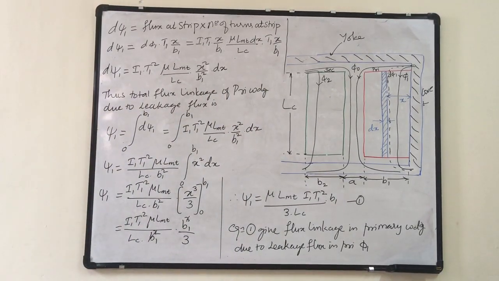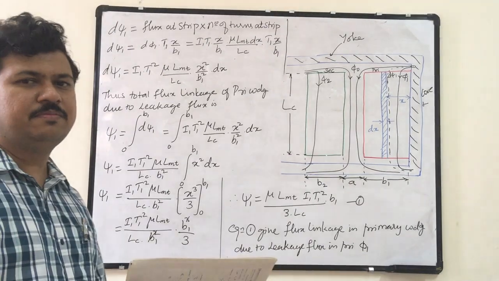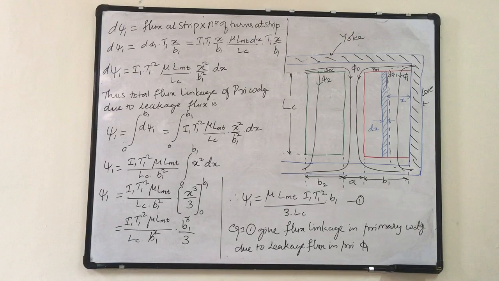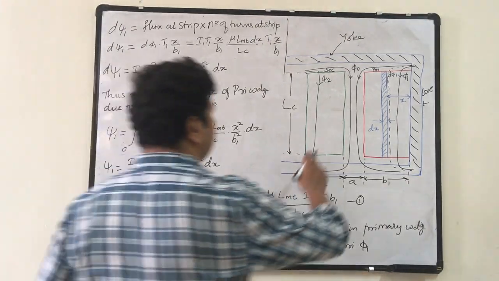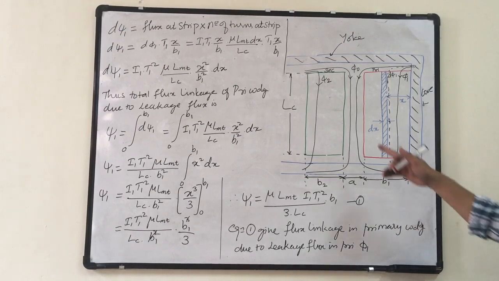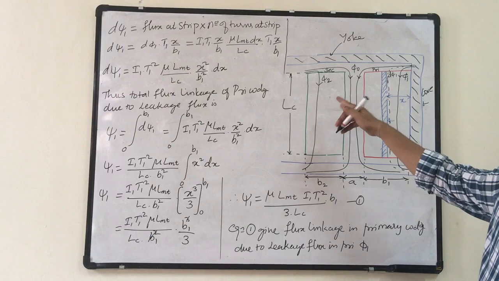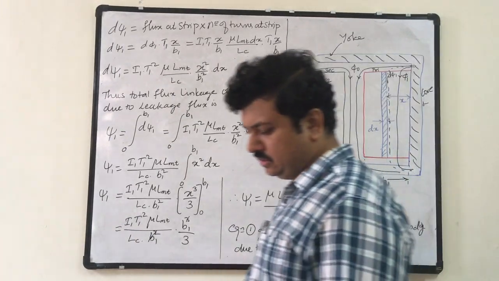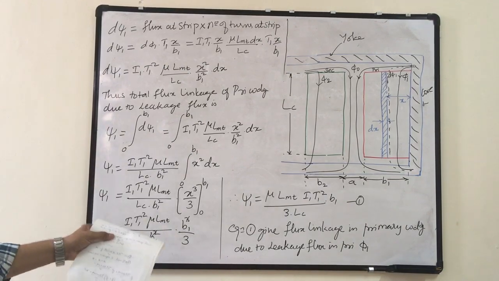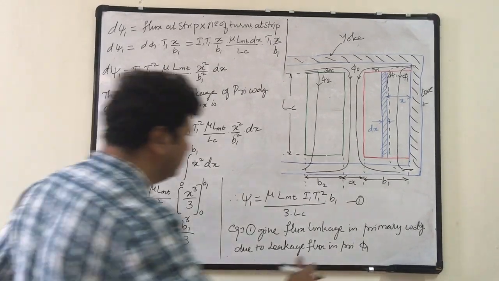Now we have assumed that the flux present in the duct portion is also linking to primary and secondary. That is, half of the flux in the duct portion is linking to primary, so phi naught by 2 is linking to primary. Now I should look into what is the flux linkage due to the flux in the duct to primary winding. What we have seen is in the primary winding portion. So next we will see in the duct portion.